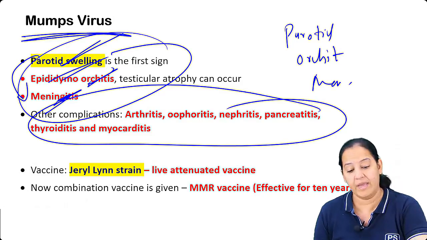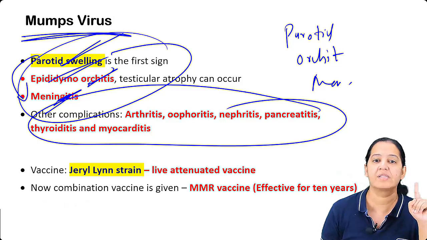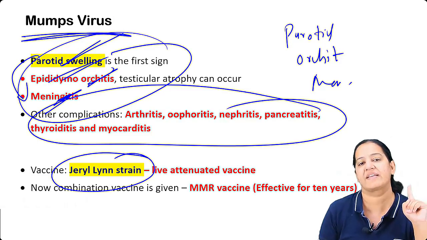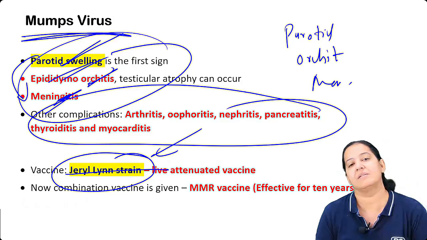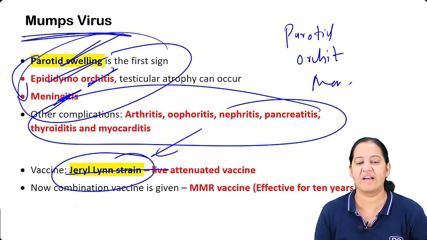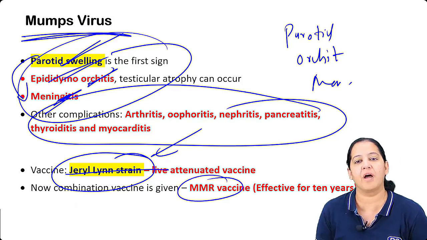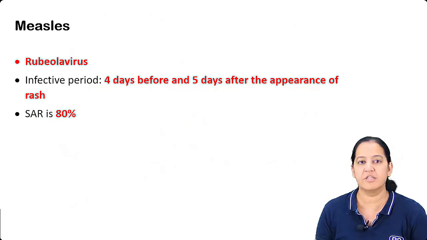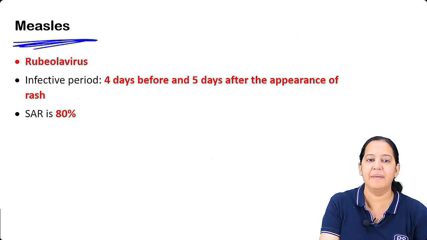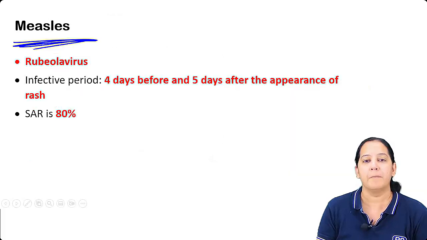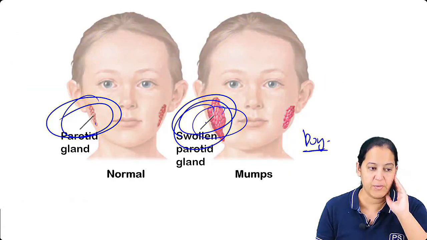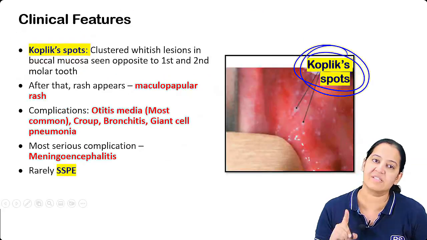You may know from PSM, maybe I have given you a list of all the strains of the entire vaccines. Have I given you that list? The vaccine here is the Jeryl Lynn strain. The name of the vaccine is Jeryl Lynn strain. In MMR, one of the M's is mumps. Got it? In measles, the story always starts with the Koplik spot. In mumps, the story starts with the parotid swelling.